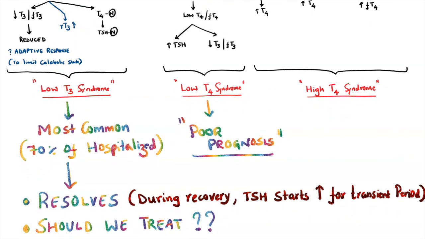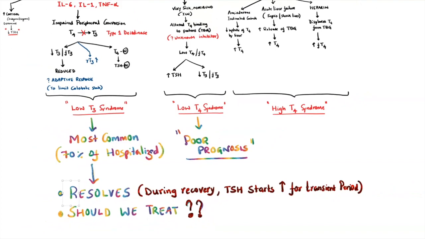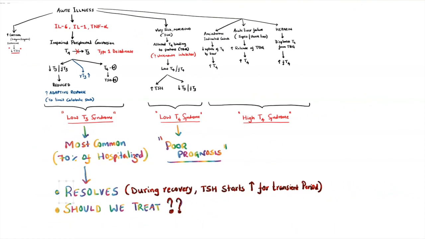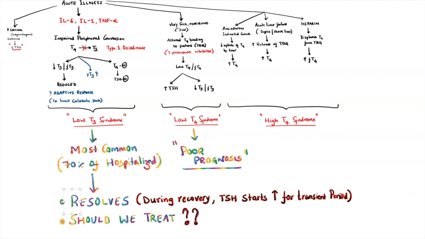The next dilemma is, should we treat this low T3 or low T4? The dilemma remains forever. Studies have shown some benefit in supplementing thyroid hormones in low doses until the illness resolves. This is about euthyroid sick syndrome. In the next video, I will tell you how to differentiate euthyroid sick syndrome from genuine thyroid illness.